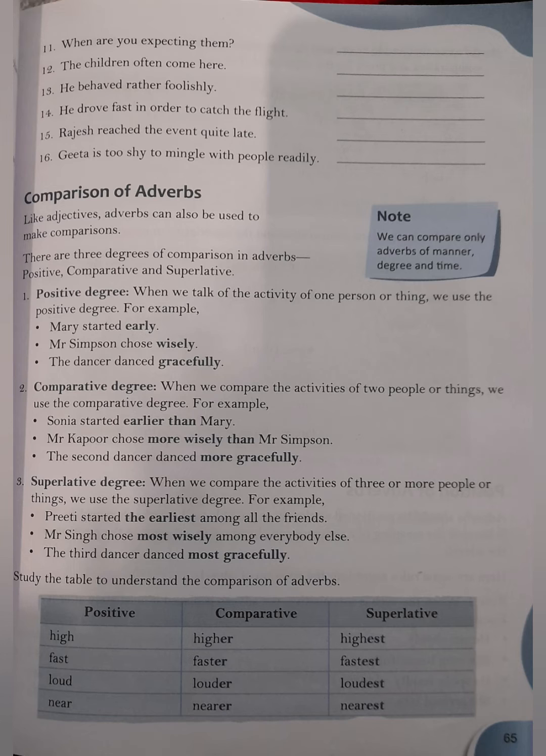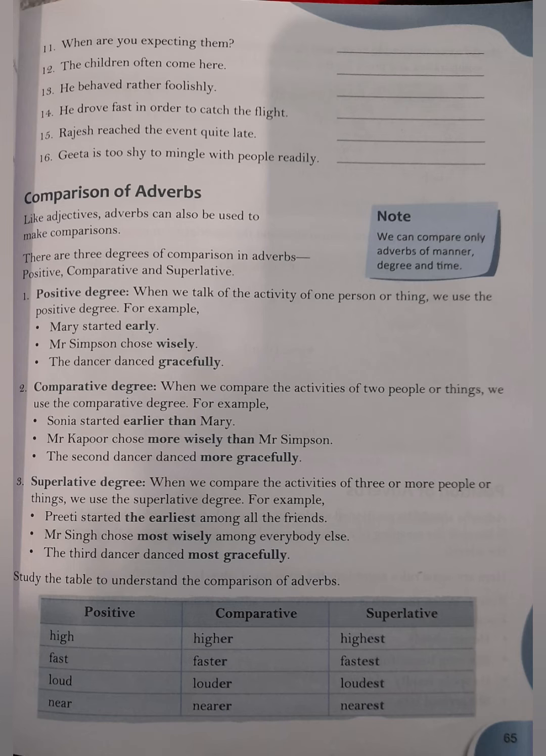He behaved rather foolishly. So rather is, yes, what is rather here? It is adverb of degree. Now you will say that foolishly is also an adverb and it is adverb of manner, but here rather is written before foolishly and it is describing another adverb. As I told you, adverbs of degree tell the intensity of an action and they describe another adverb also in a sentence. So here it is describing the adverb foolishly. So rather is adverb of degree here.